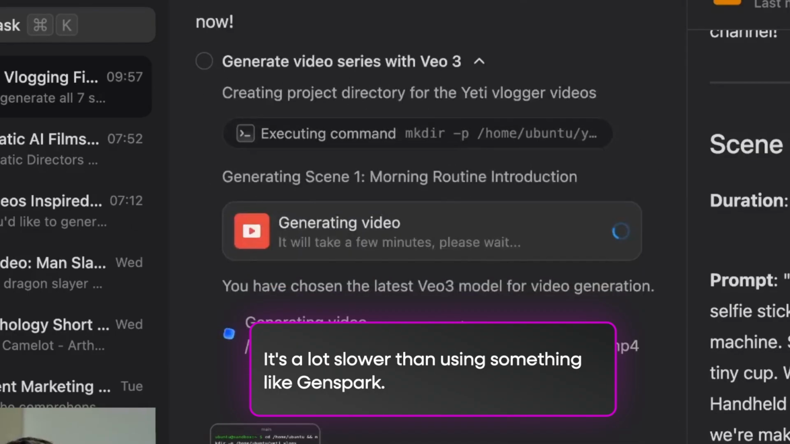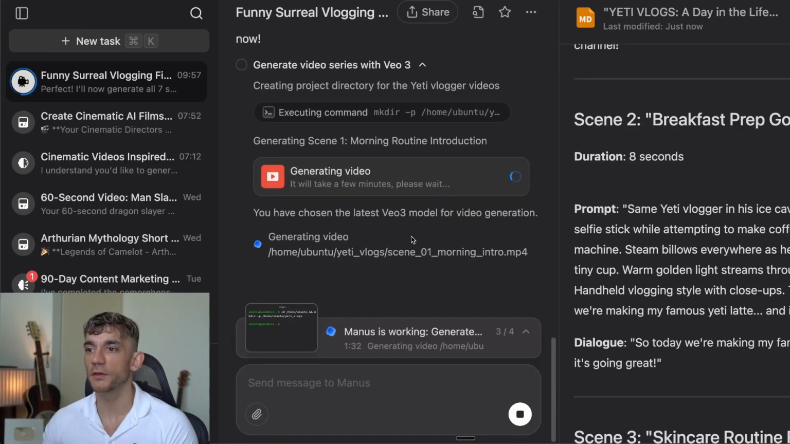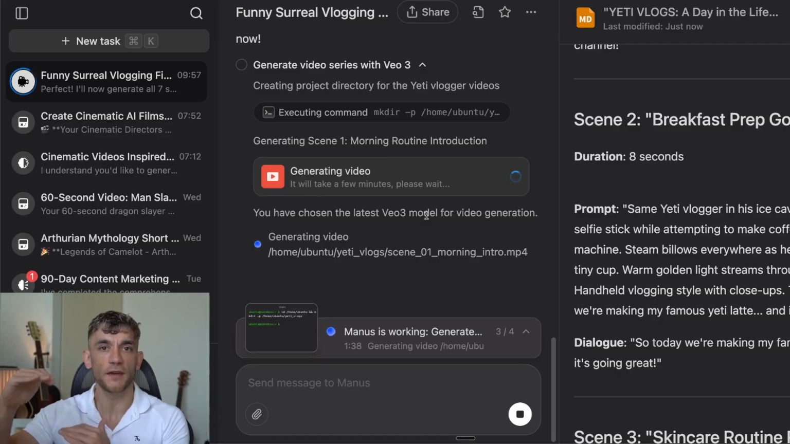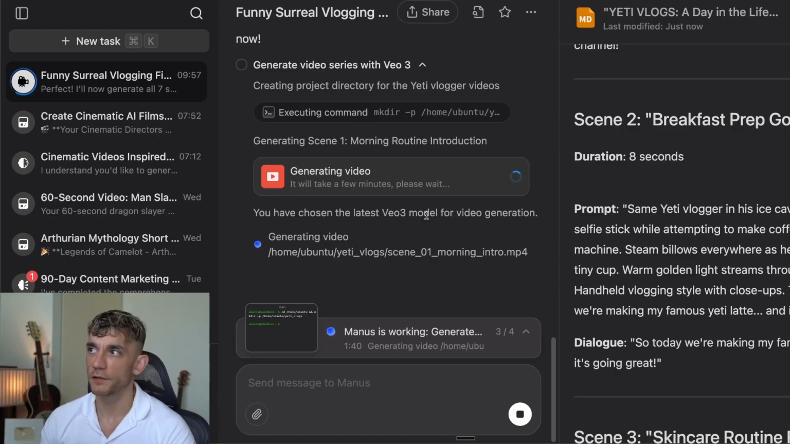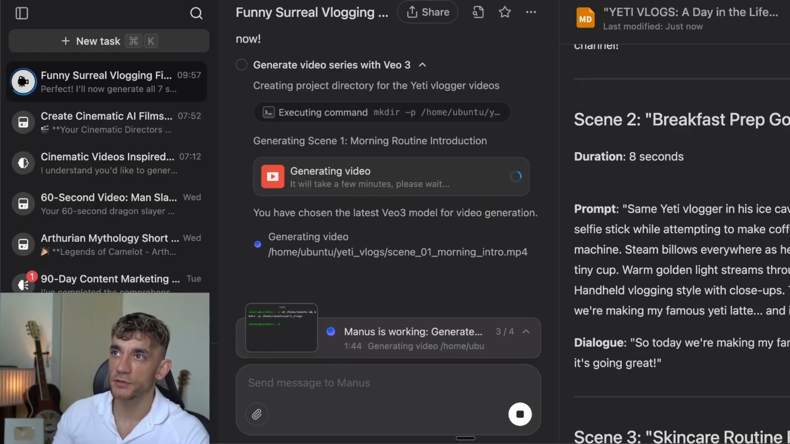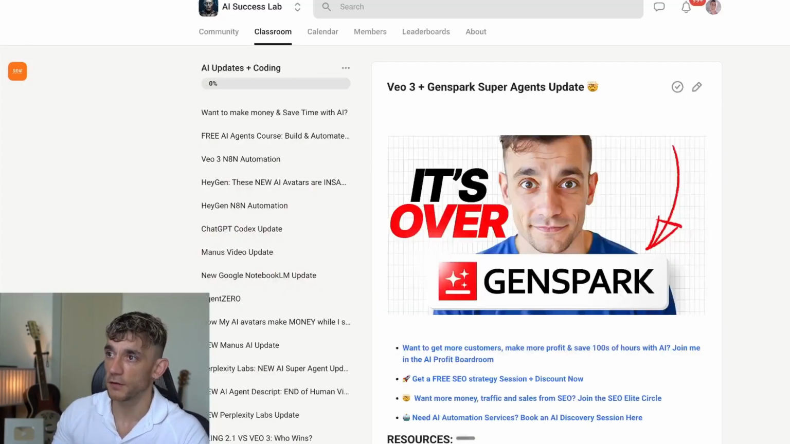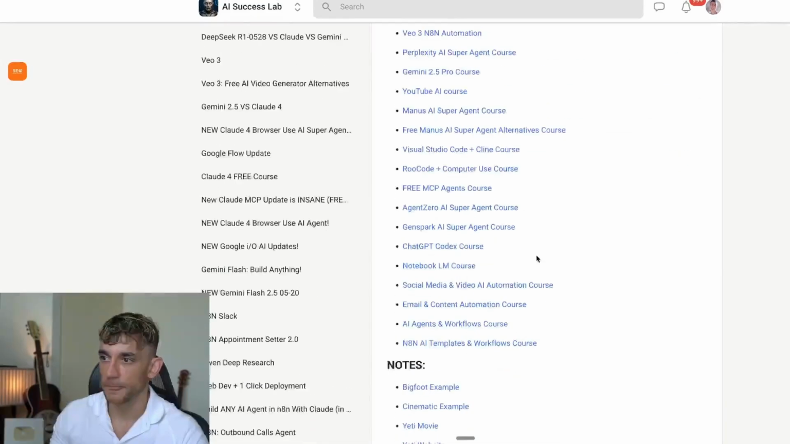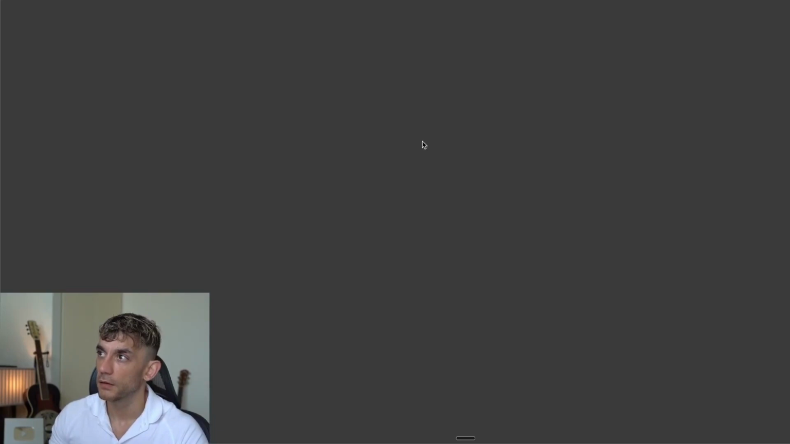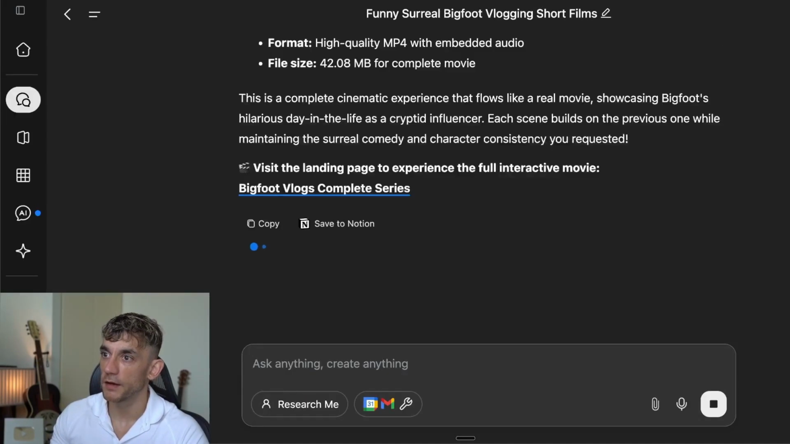and it's a lot slower than something like GenSpark. When you're using Manus, for example, you can see it's just generating one video at a time. It's not generating all 10 videos at once, so you have to wait for each video to be generated before that's done. Now let me show you how GenSpark does this in contrast. If we have a look at GenSpark, which is another AI agent that can do the same thing, we'll pull these up side by side.